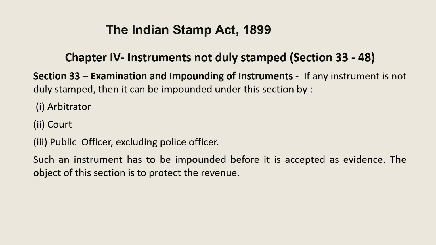Further, chapter number 4 of the Act deals with instruments not duly stamped. Sections 33 to 48 deal with what if the instruments are not duly stamped. Till now we discussed when a document is duly stamped, and at what point of time the collector issues a certificate that the instrument is duly stamped.